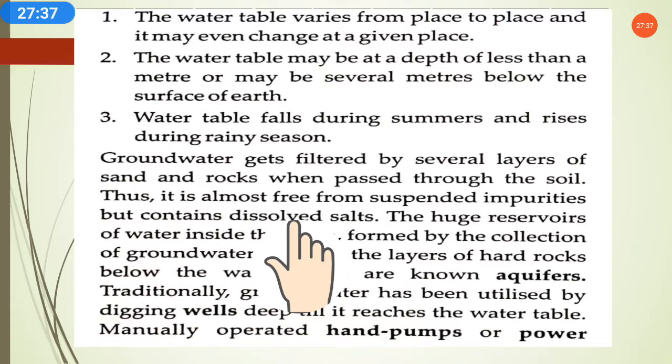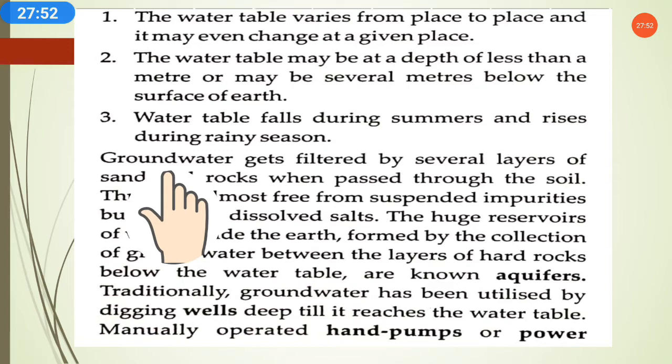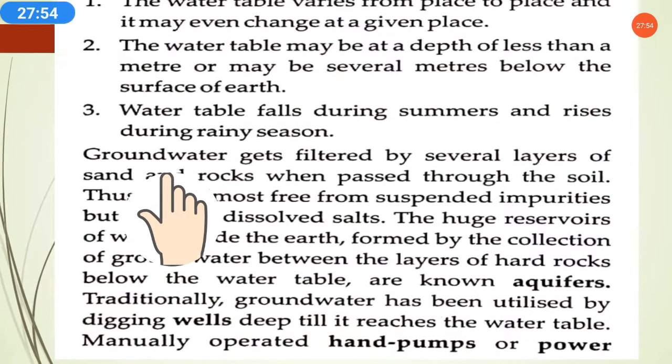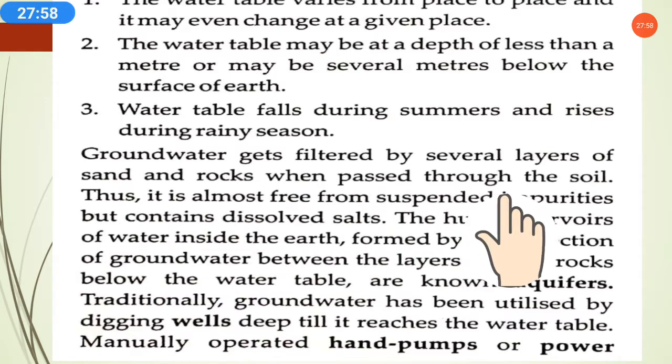And it rises during the rainy season, because in the rainy season water is again falling on the ground, so the water table level increases and rises. So here, groundwater gets filtered by several layers of sand and rocks when passed through the soil.